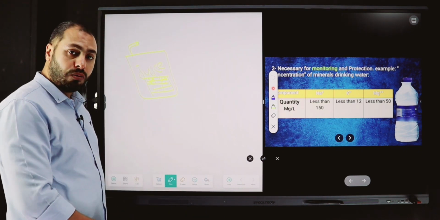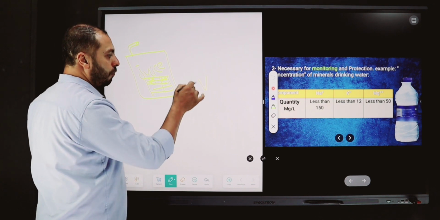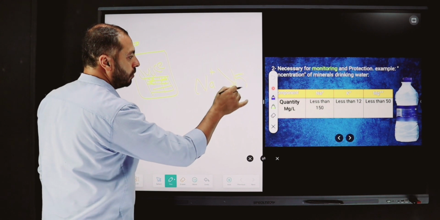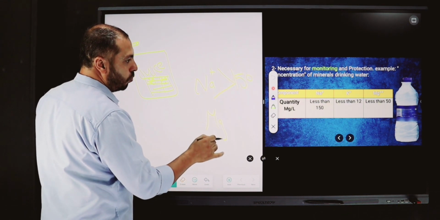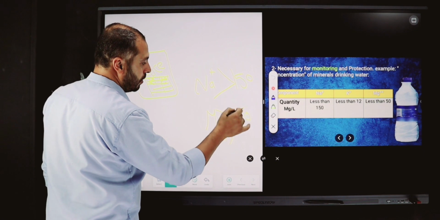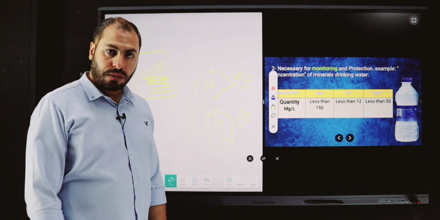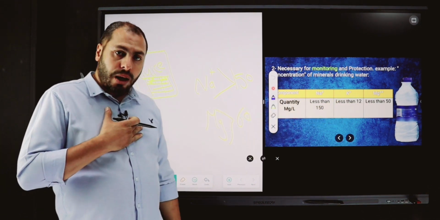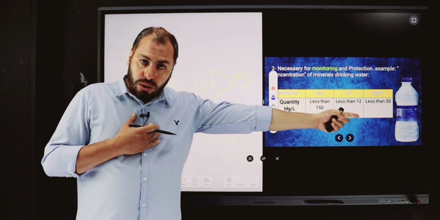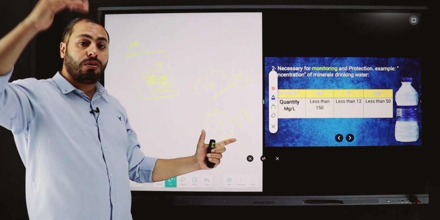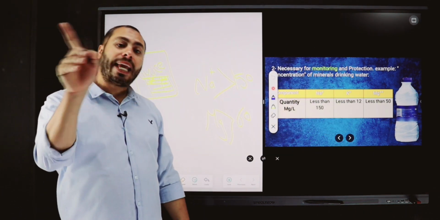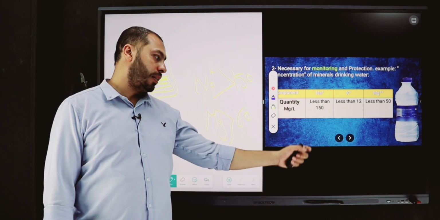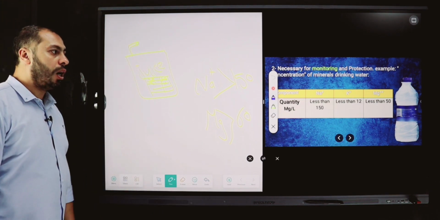And what about monitoring in this case? For example, if we have Na more than 150 or magnesium more than 60, okay, what will happen in this case? The monitoring of measurement protects our life from using these bottles because they contain a higher concentration of elements that we can't use. Okay, so this is the meaning of monitoring in this case. Okay, another thing,